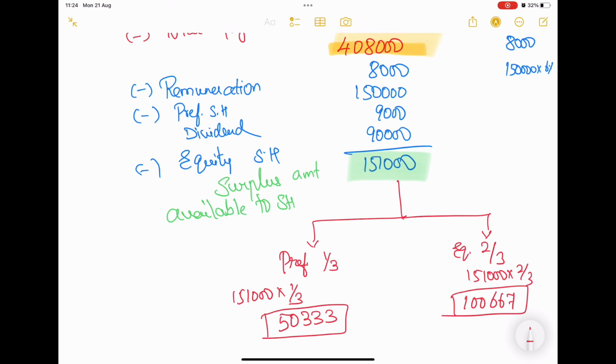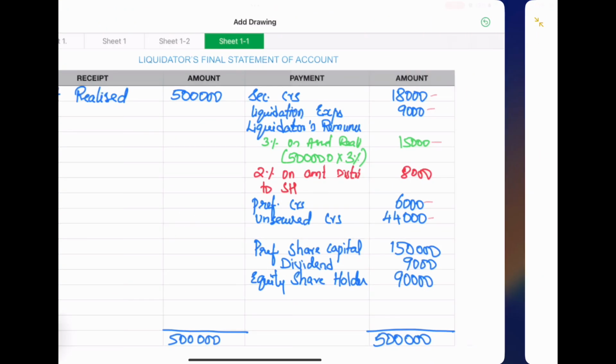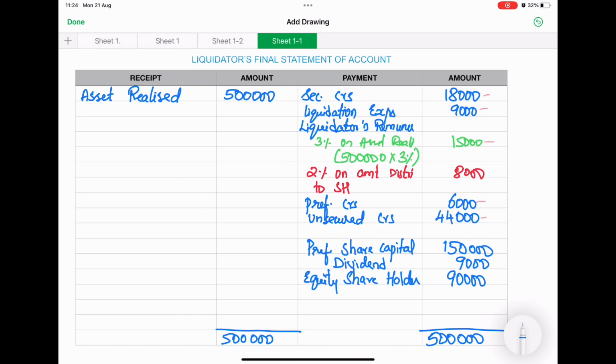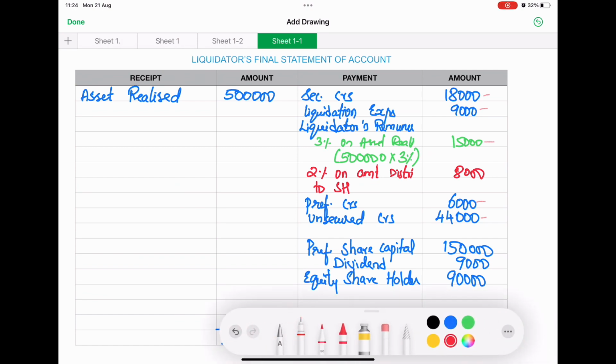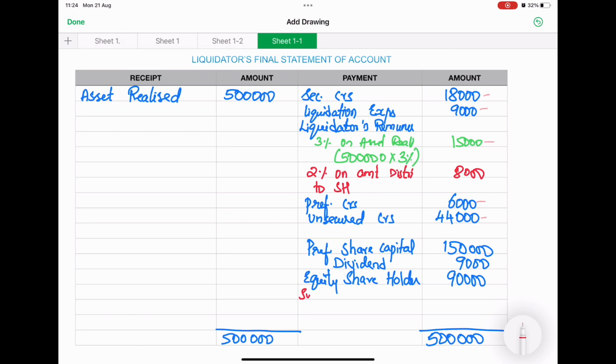So we are going to write this in the format. I'll write it in red color. Surplus distributed to: first, the preference shareholders 50,333, and the equity shareholders 1,00,667.